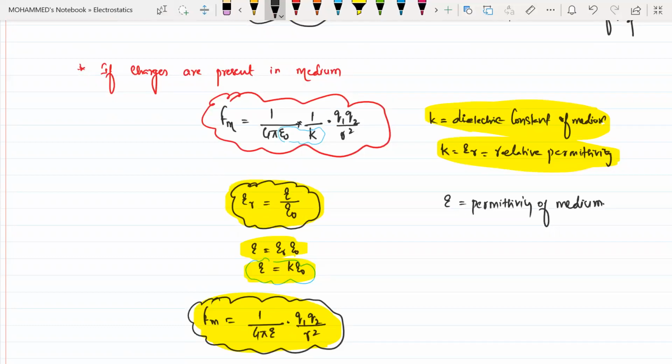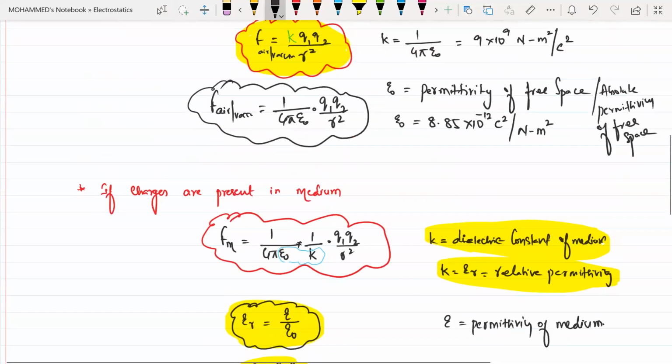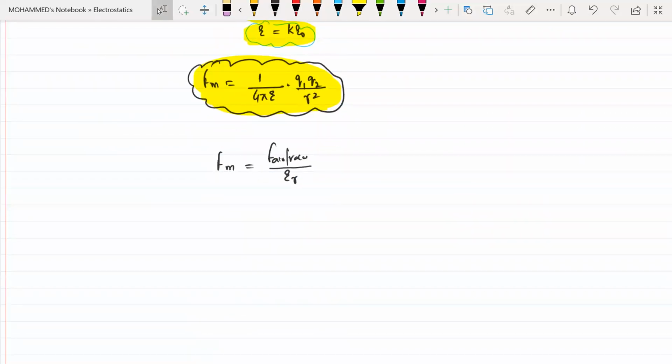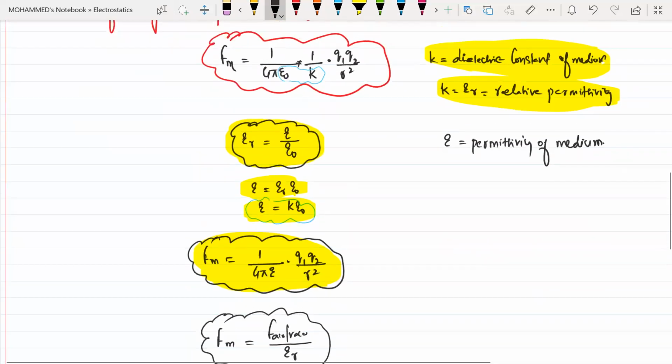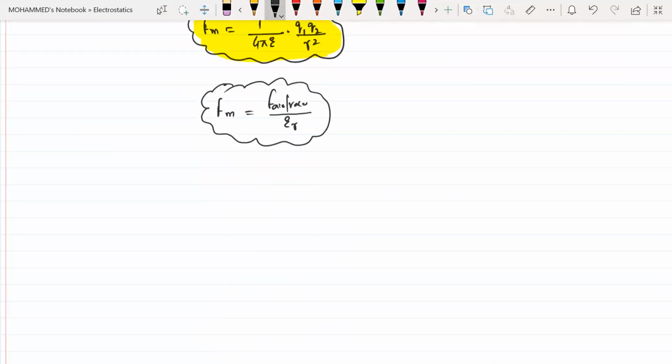We can write it as the k value or as epsilon r. 1 by 4 pi epsilon naught q1 q2 by r square is nothing but the force in air or vacuum. So the force in the medium can be represented by the force in air or vacuum divided by relative permittivity. Relative permittivity, one more definition we got. Epsilon r will be equal to the force in air or in vacuum divided by the force in the medium.